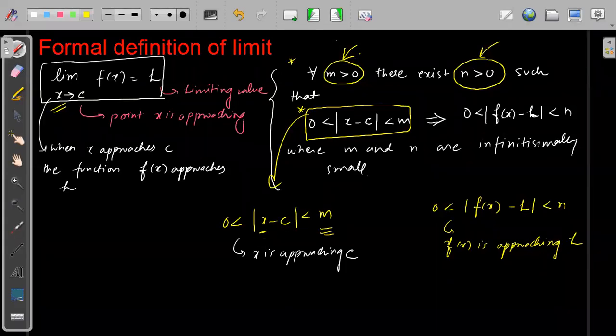Sir, is it necessary that the limiting value is always an integer? No, bacha, the limiting value can be anything. It can be a decimal also. It can be a fraction also. Anything. It is not like that.